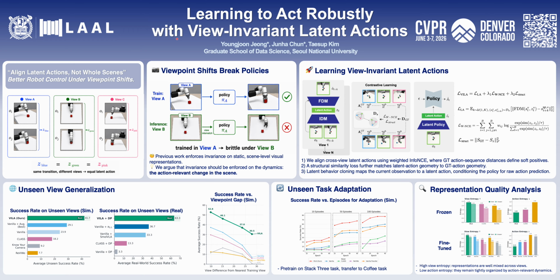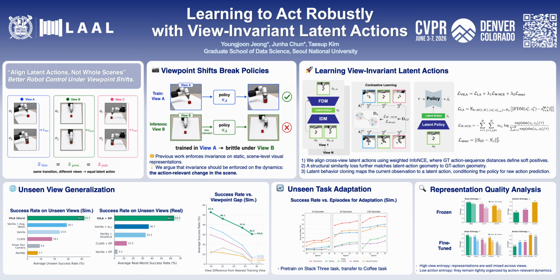We evaluate Villa in both simulation and the real world. In simulation, we use multiple manipulation tasks and evaluate generalization from seen camera views to unseen camera views. Villa consistently improves unseen view success compared to vanilla encoders or augmentation baselines, scene-level contrastive learning, and camera-conditioned policies. As the viewpoint gap becomes larger, Villa also degrades more gracefully than the baselines.